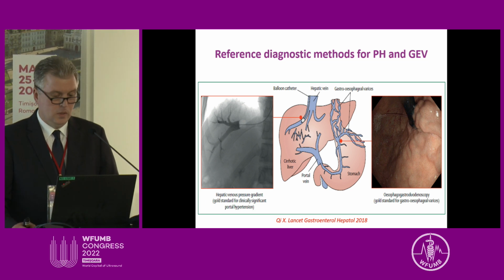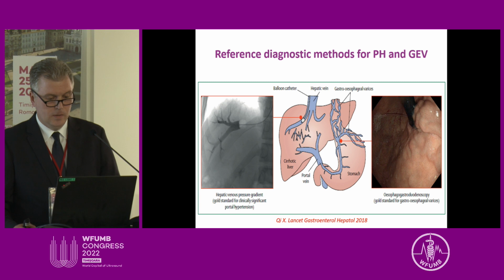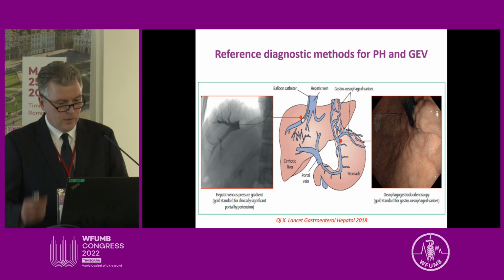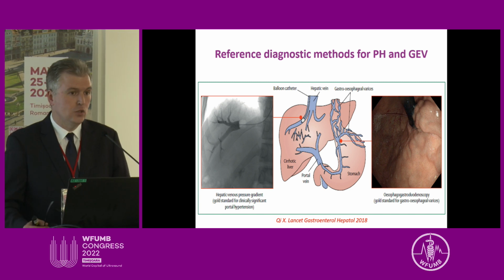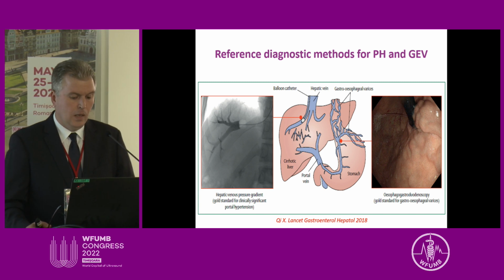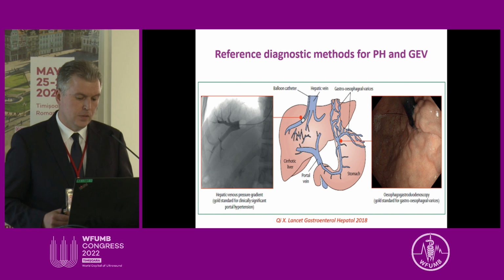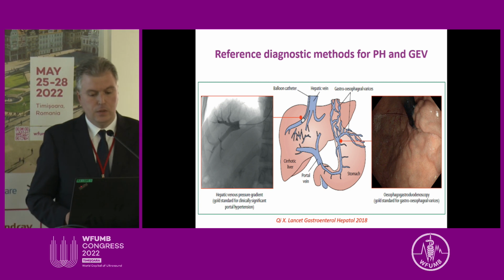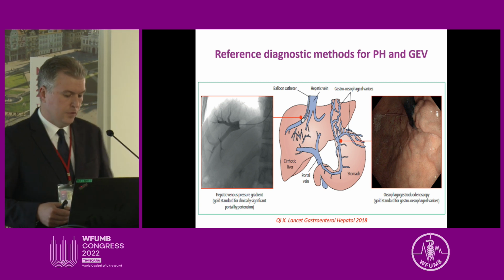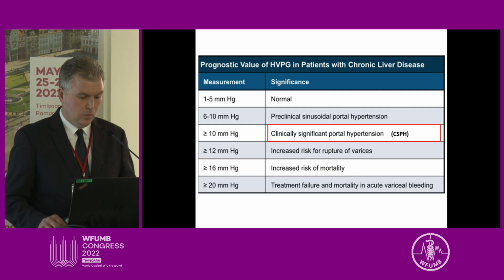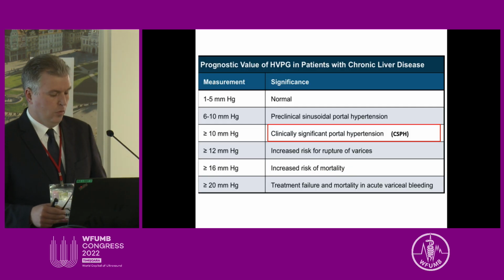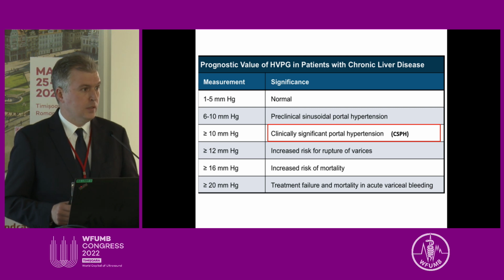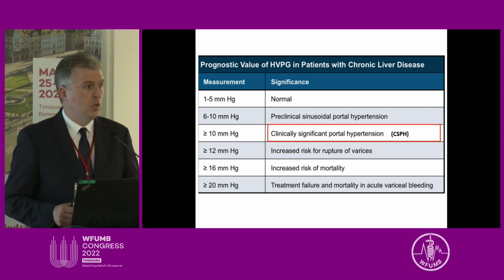So talking about diagnosing portal hypertension, it is important to understand that gold standard methods are invasive. If we want to numerically quantify the portal hypertension, then we perform measurement of the hepatic venous pressure gradient, and if we want to assess the presence of complications of portal hypertension in the form of gastroesophageal varices, then we have to perform endoscopy.